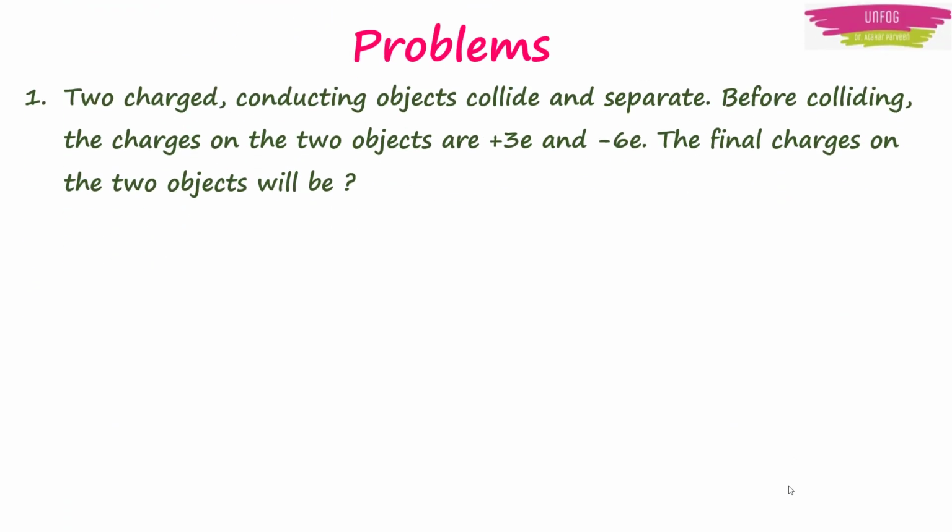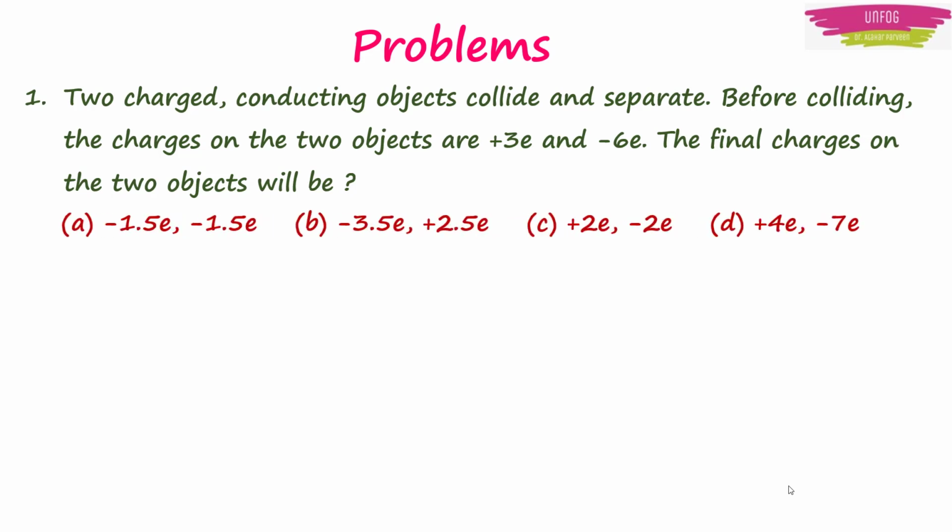The first question is that two charged conducting objects collide and separate. Before colliding, the charges on the two objects are plus 3e and minus 6e. The final charges on the two objects will be, and the options given are: minus 1.5e, minus 1.5e; minus 3.5e and plus 2.5e; plus 2e and minus 2e; plus 4e and minus 7e.